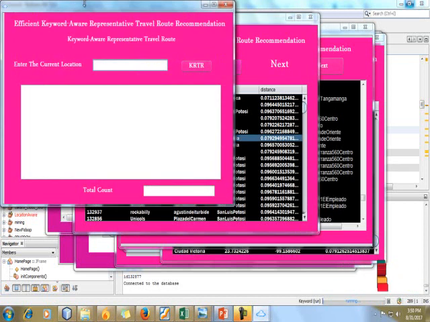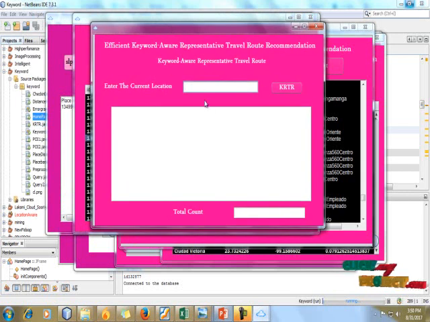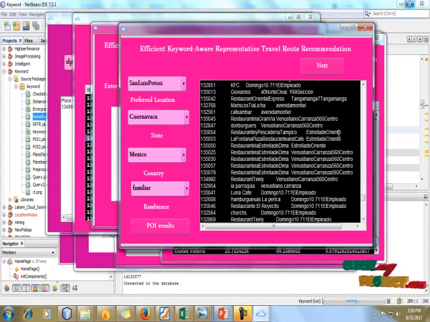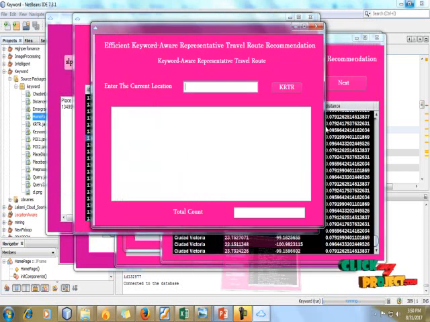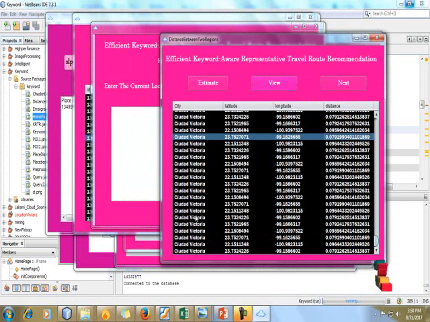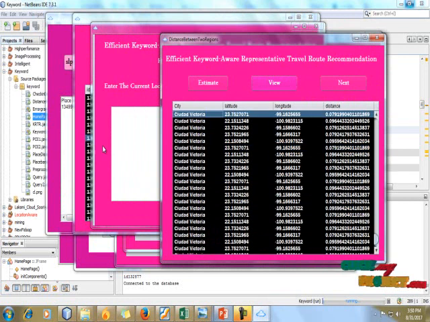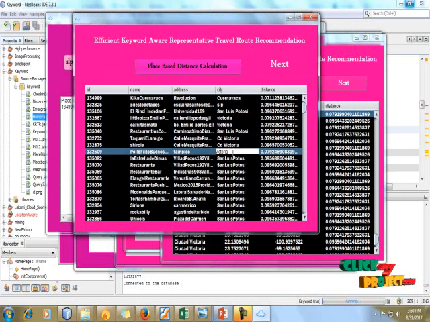Then next we calculate our keyword-aware representative travel route. Here I have to give any one of the keywords, any one of the city values. So these are the city values.